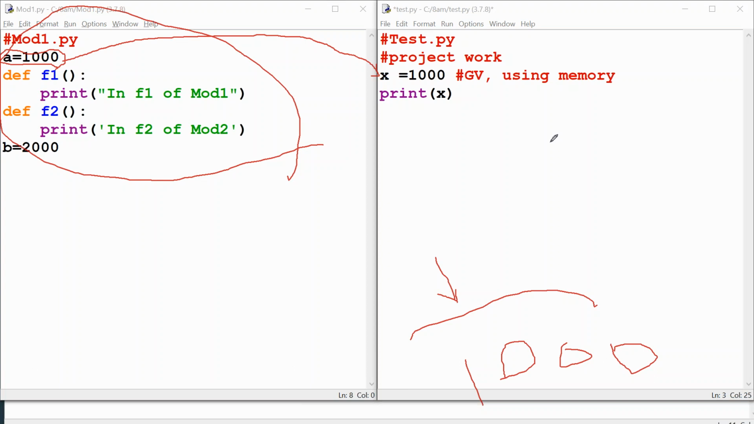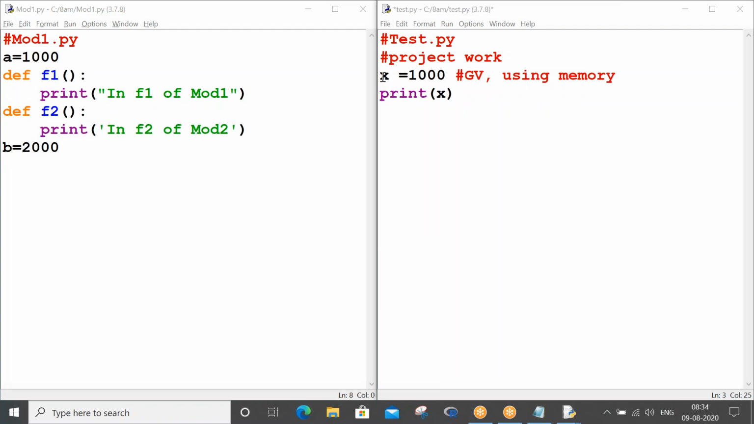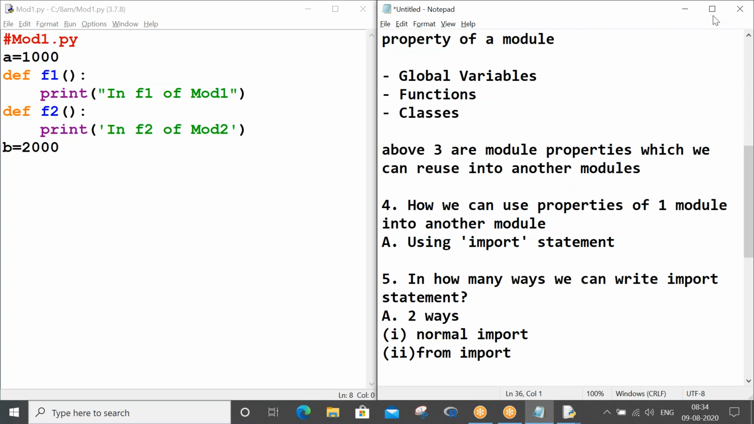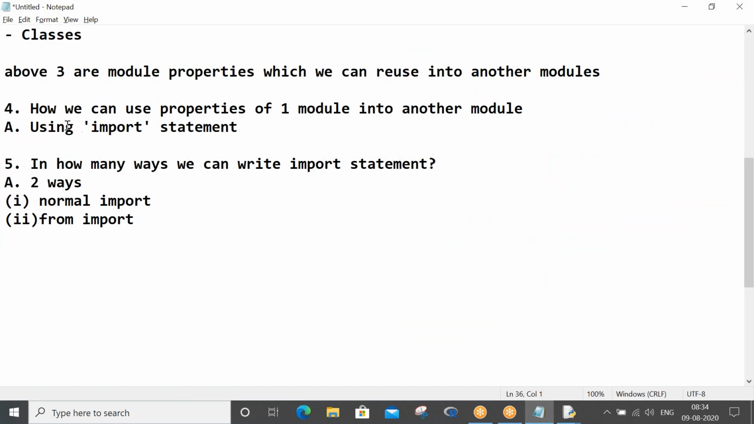Yes, the concept is good. If I can utilize variable a in my test.py, it will be so good. I don't need to create my variable x and I don't need to waste memory. But I don't know sir how to utilize my existing module's properties in the current module. Okay, if that is the case, let me explain. For that you have two points. Can you read the fourth and fifth point? How we can use properties of one module in another module using the import statement. So you should know how to write this import statement.